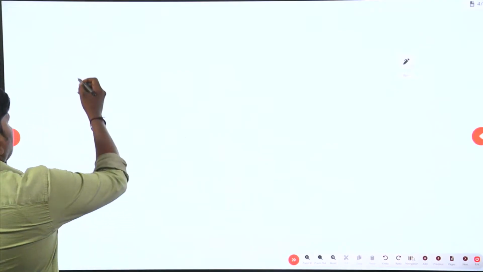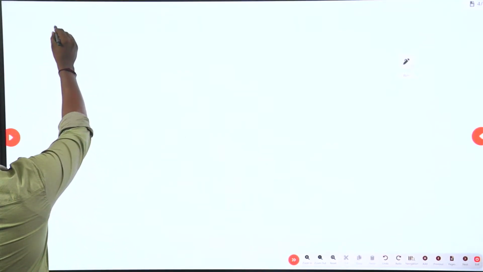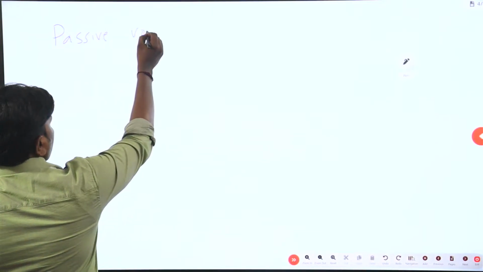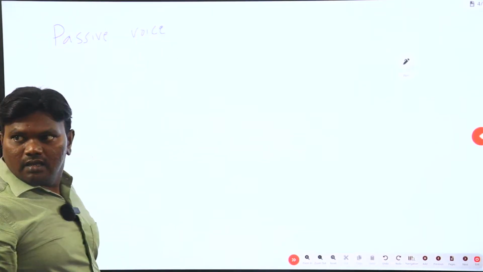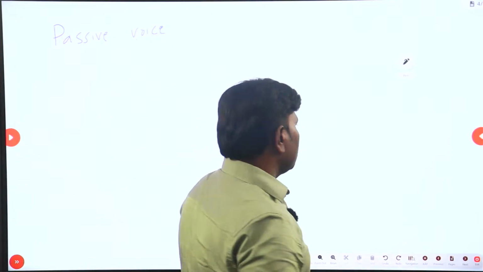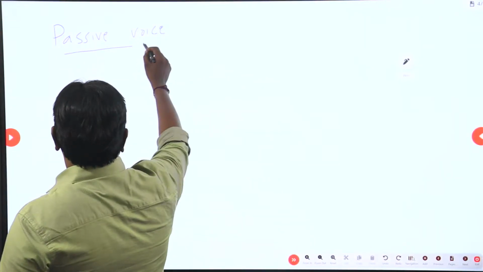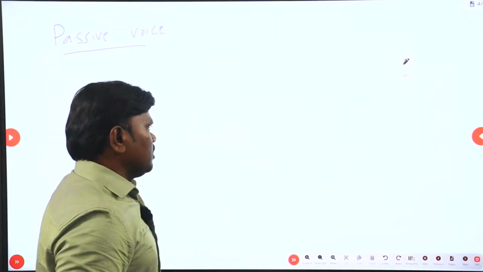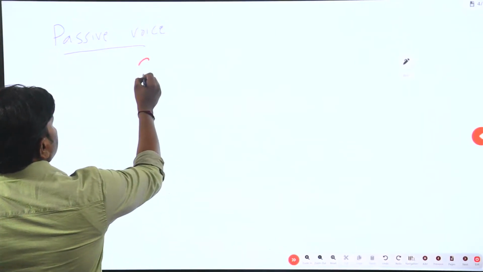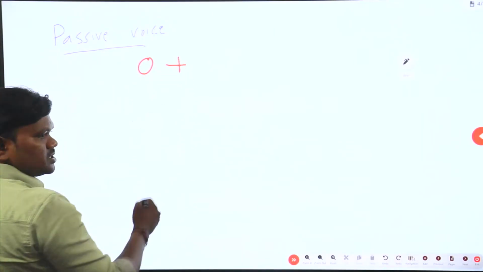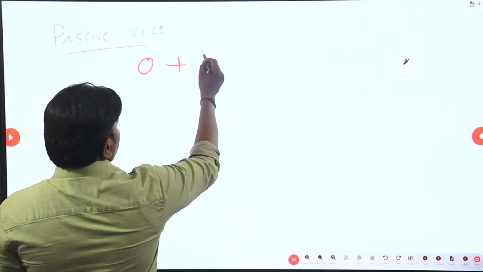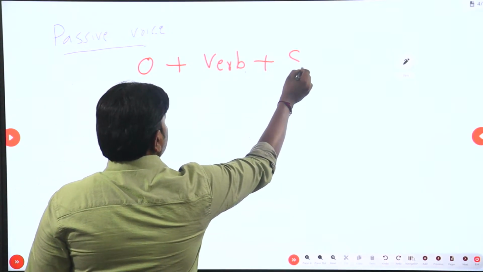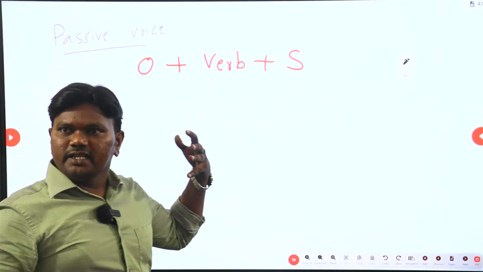So see, now I am talking about passive voice. Passive voice means what? I told you already, for active voice we have subject, verb and object. For passive voice, just do the reverse. Object should come first, then verb obviously, then subject. If this pattern is followed,